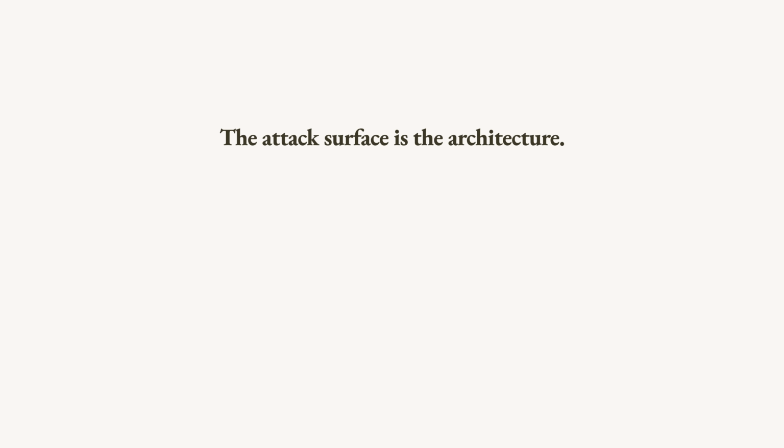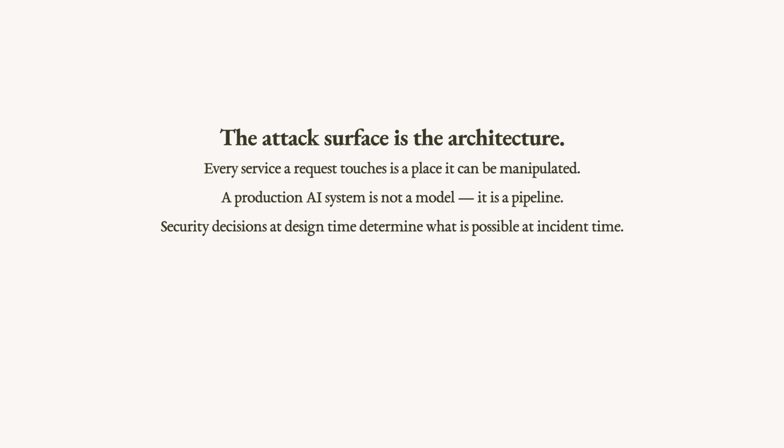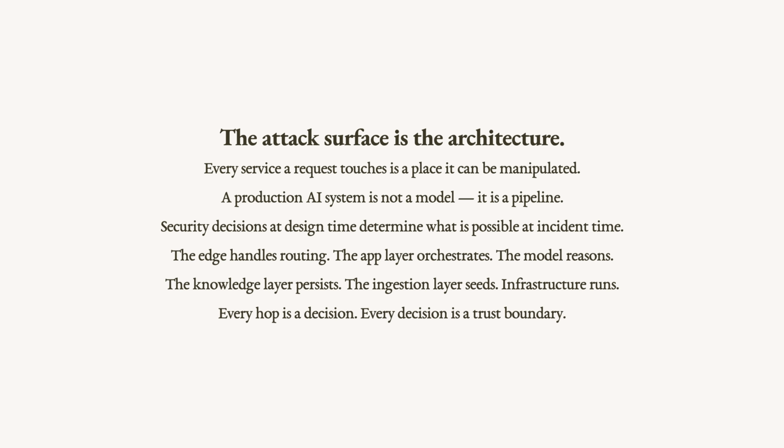Why does the architecture matter? Because the attack surface is the architecture. Every service a request touches is a place it can be manipulated, poisoned, or intercepted. A production AI system is not a model, it is a pipeline, and the security decisions made at design time determine what is possible at incident time.